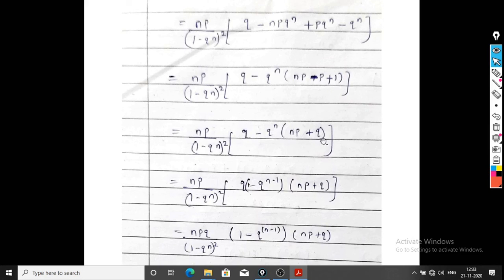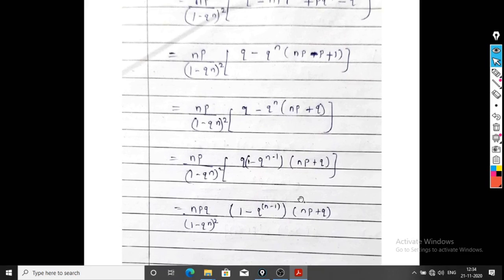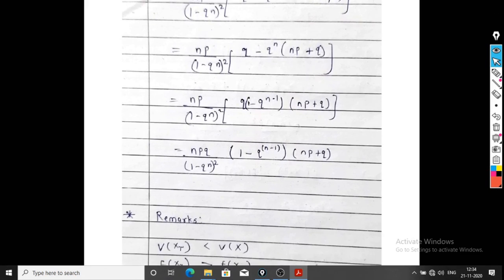So it is np plus q. Again np upon 1 minus q raised to n square is constant. This is q. In bracket, suppose q is common, so we get 1 minus q raised to n minus 1. This np plus q is as it is. So variance of Xt is what? npq upon 1 minus q raised to n square in bracket 1 minus q raised to n minus 1 np plus q. This is the formula of variance of truncated binomial distribution.